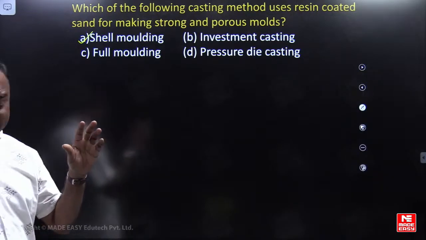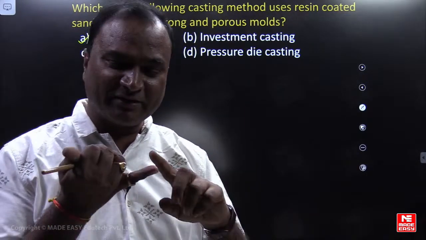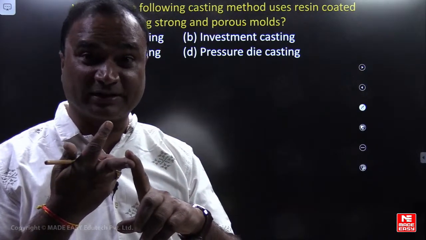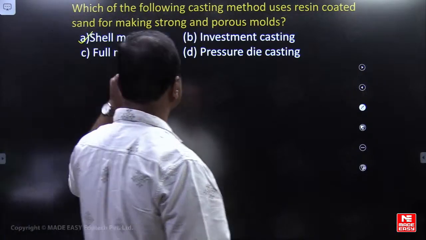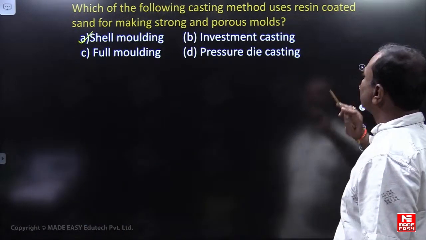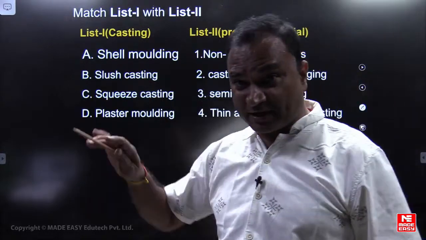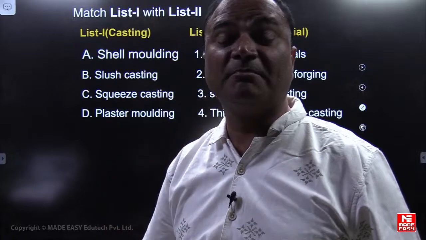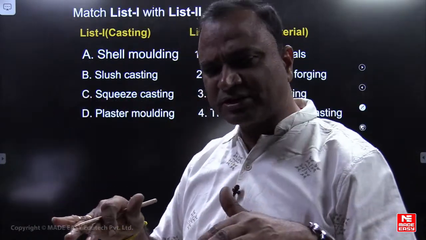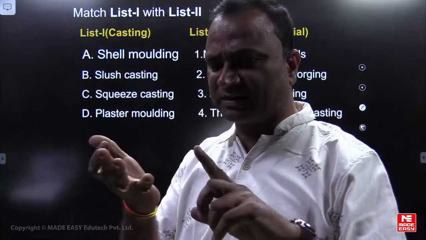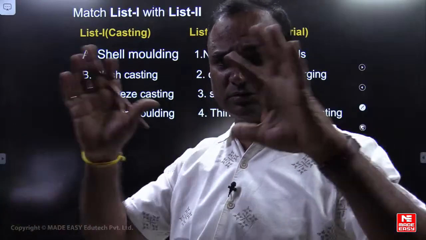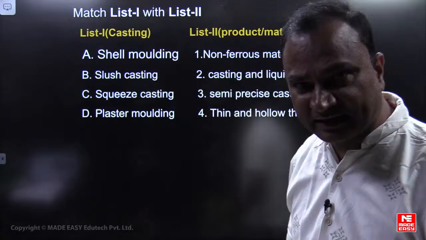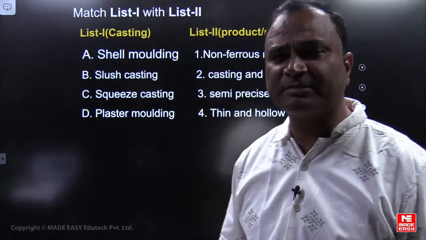You have to read theory questions carefully, whether they are asking for a false statement or a true statement. That's very important. This type of question is common in the GATE examination. In manufacturing, we expect match the following type of questions. Sometimes questions come from casting, sometimes from casting, welding and forming put together. List 1 is the technique, list 2 is the material or product that can be produced.